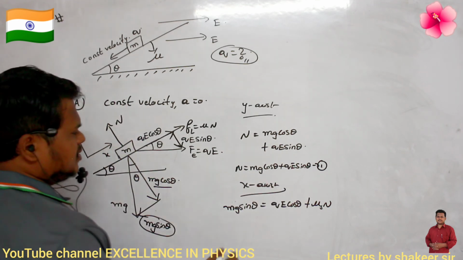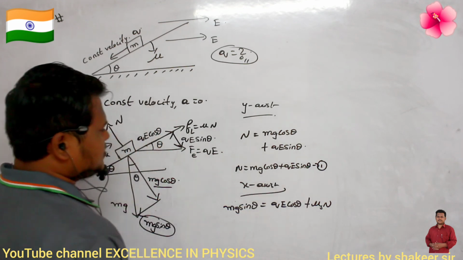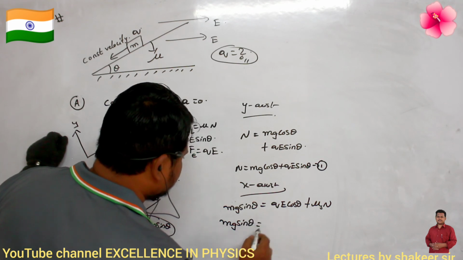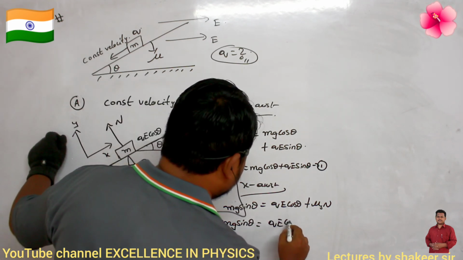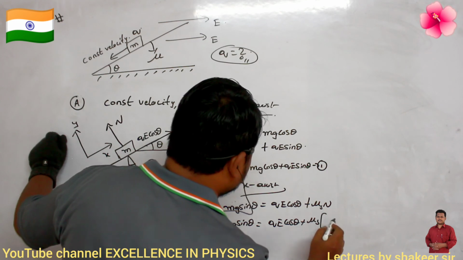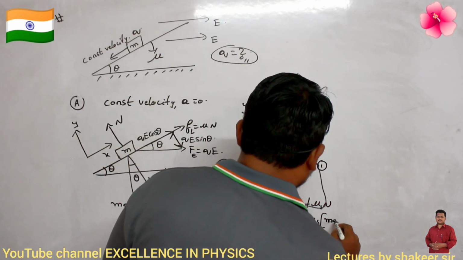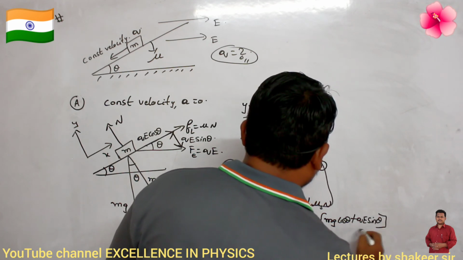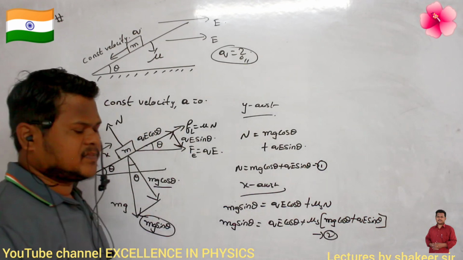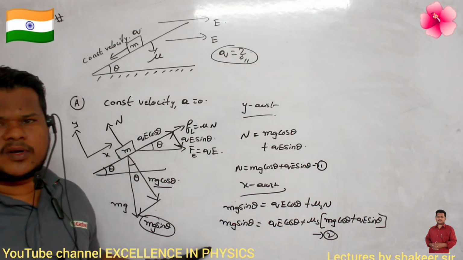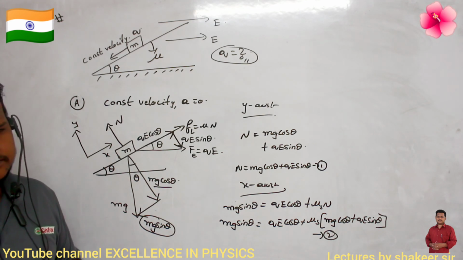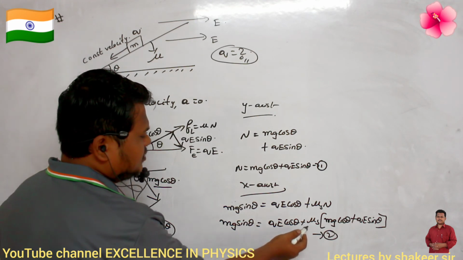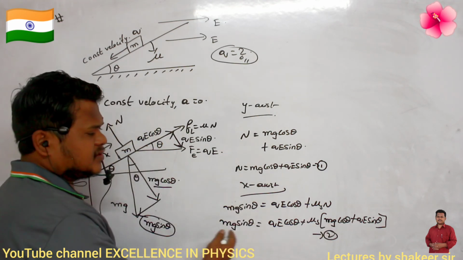Are you able to understand? Now instead of N, I can substitute mg cos theta plus QE sin theta, no? So mg sin theta is equal to QE cos theta plus mu s into N, where the N value is mg cos theta plus QE sin theta. That's all, no? So this is my equation number 2. Now in this total equation, what is the only unknown? Mu value is given, mass is given, theta is given, E is given, every value is given. Only Q is not given. That is my required answer.